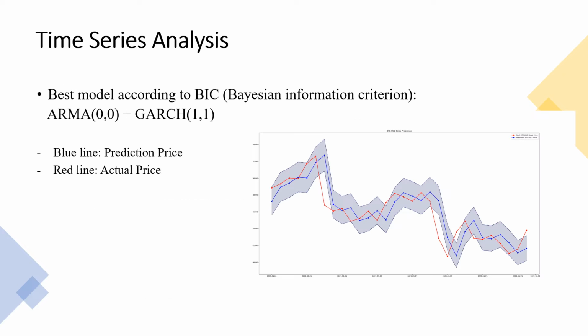So first, let's review the time series analysis on the cryptocurrencies. To fit the data of log return, we use the ARMA plus GARCH model. Here, the blue line shows the result of Bitcoin price prediction. The blue region is the 95% confidence interval. Although most of the prediction lies in the confidence interval, we see that the predicted price is somehow lower than